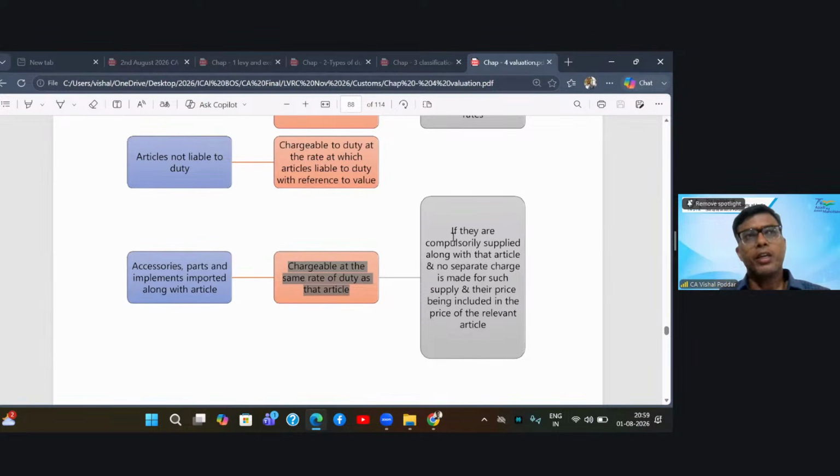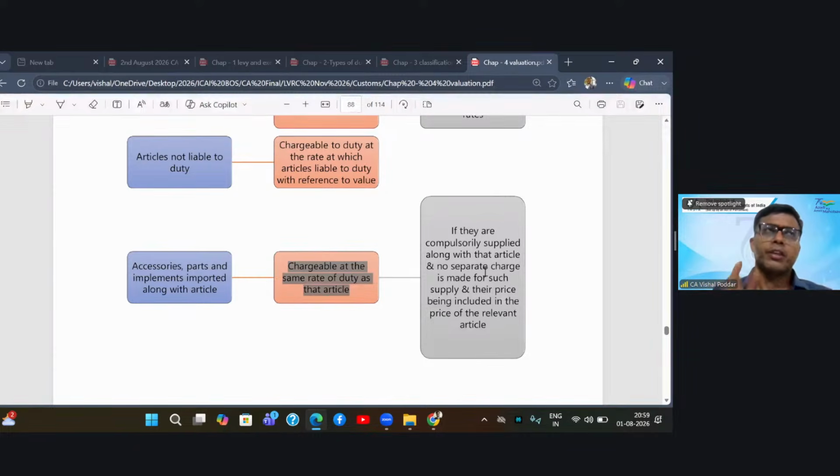But what is the main condition for doing this? The condition is that they are compulsorily supplied along with that article and no separate charge is made for such supply, their price being included in the price of the article. So again, this is something like the concept of composite supply. You are supplying the goods, there is a single price, and there is no breakup of this price. At this single price, you are importing the entire machinery along with its parts.